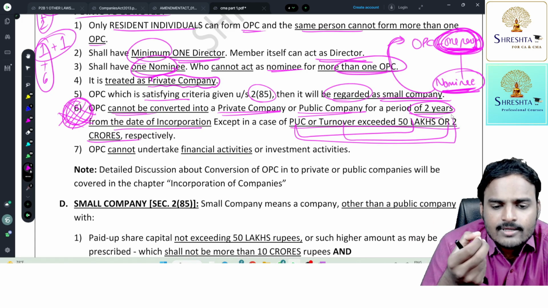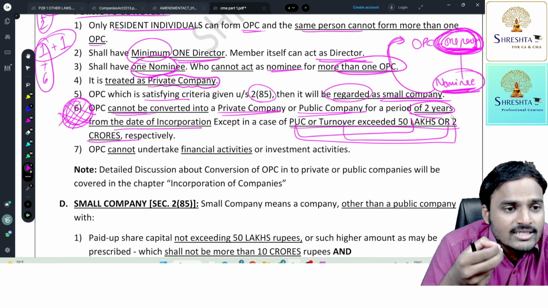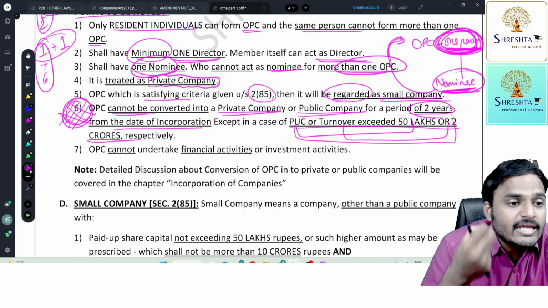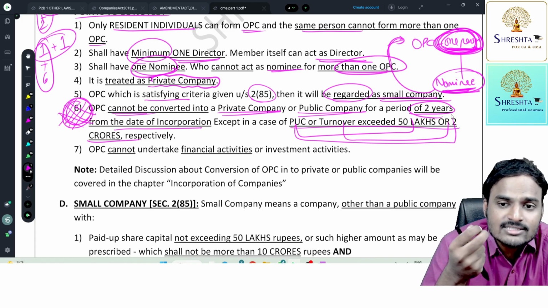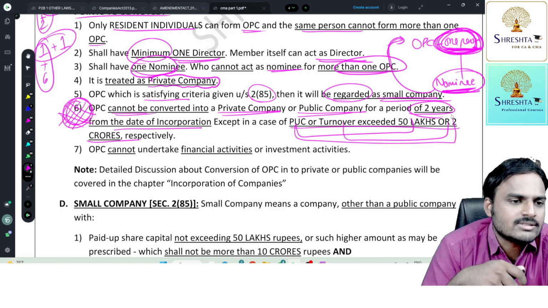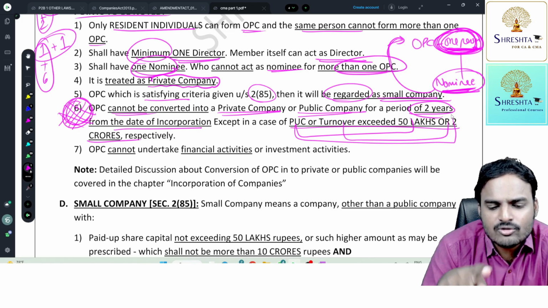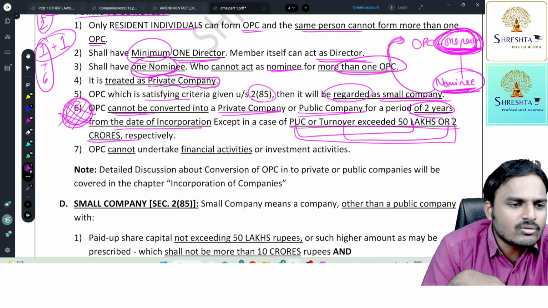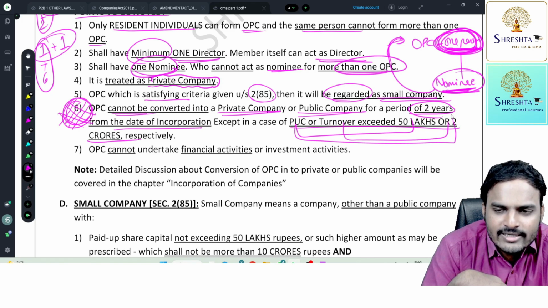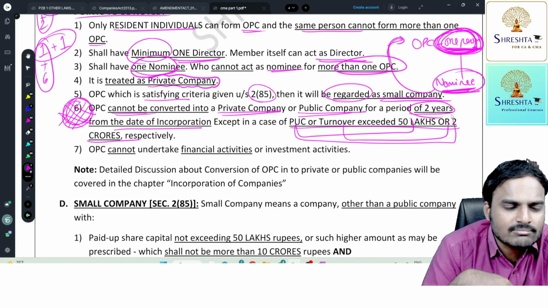Why, sir? As an OPC, it is relaxed from many provisions. Relaxation was provided under many provisions. Sir, in the previous case, a private company also is not bound to comply with all the rules and regulations, you told, but you didn't tell any example, sir.